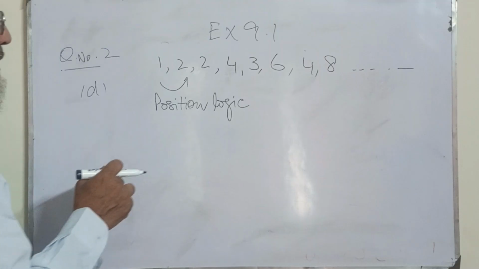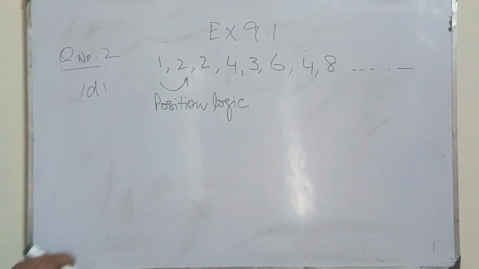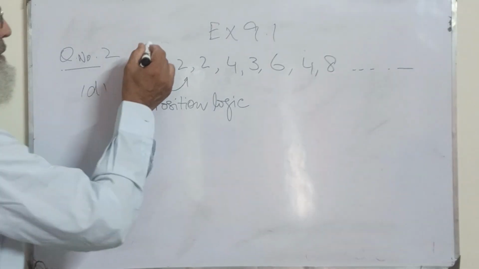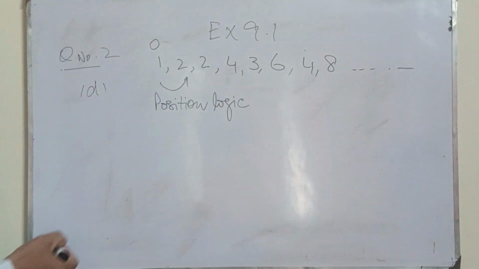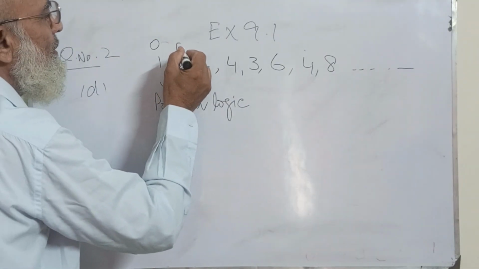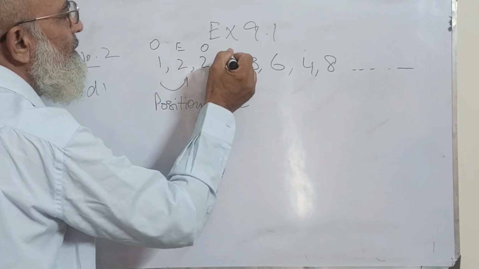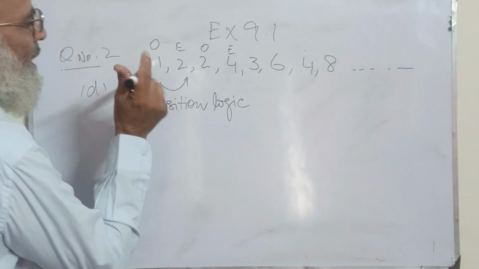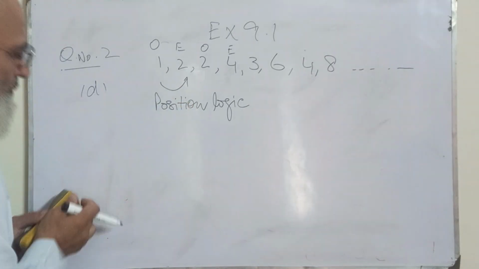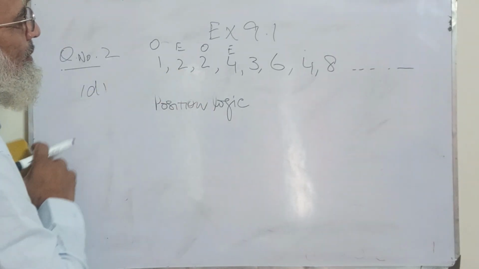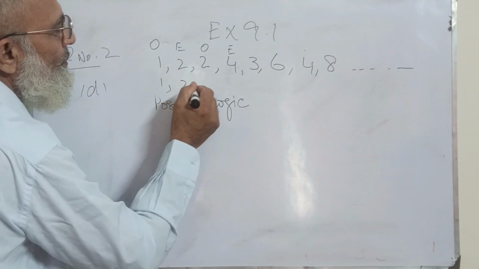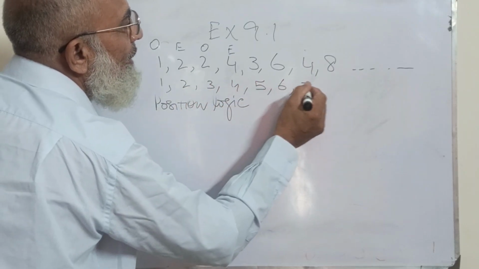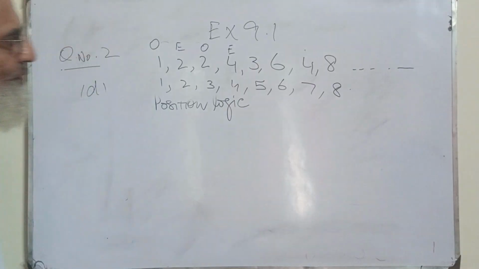Okay, what is the position logic? Now, this starts from odd numbers. This is odd, this is even, this is odd, this is even. That means if I write 1, 2, 3, 4, 5, 6, 7, 8.